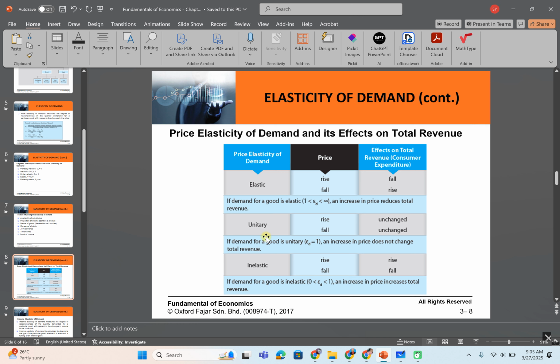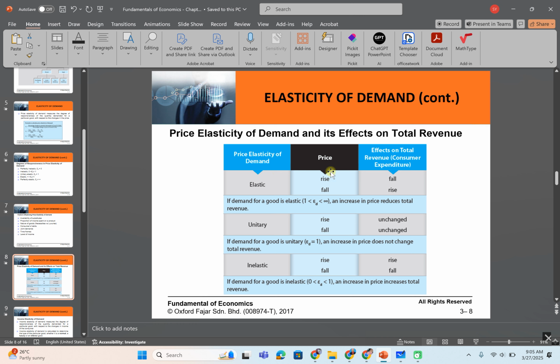The total revenue, TR, is equal to the price charged times the quantity sold. So total revenue is price charged, for example, 10 ringgit, and quantity sold, for example, 100. So the total revenue is 10 times 100.